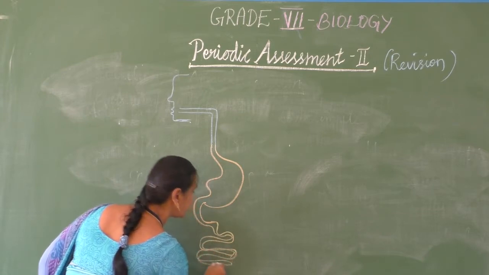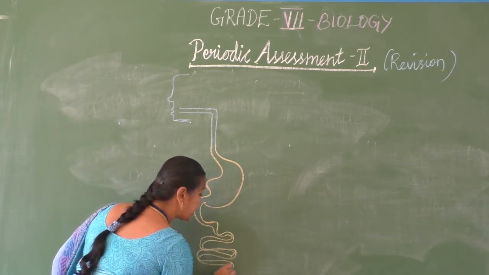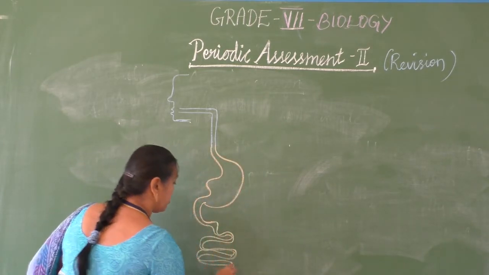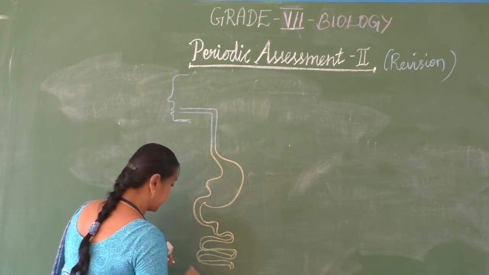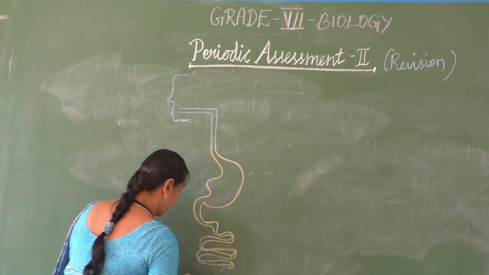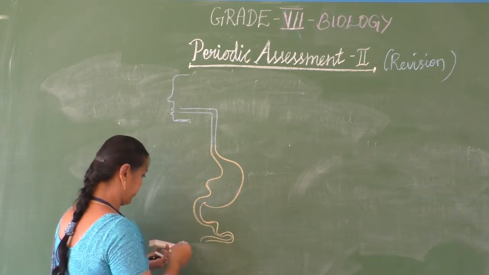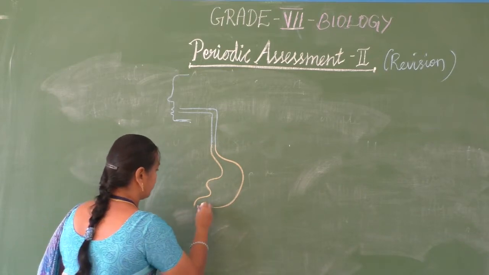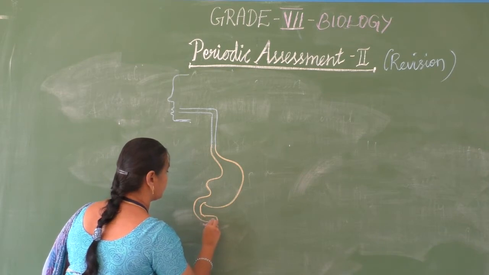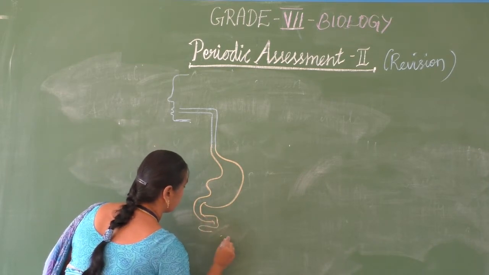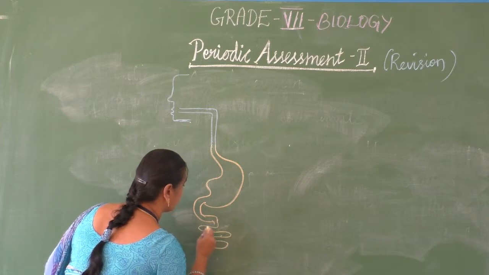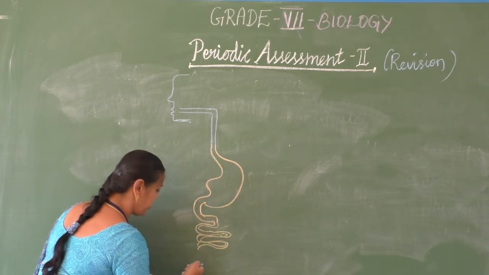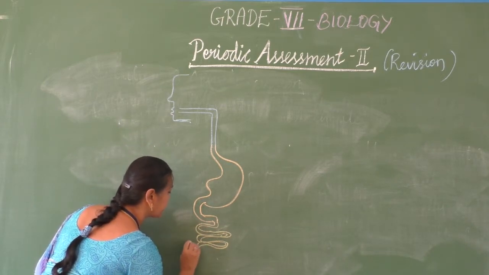It is a long coiled tube, 7.5 meters in length. And this small intestine joins with the large intestine.